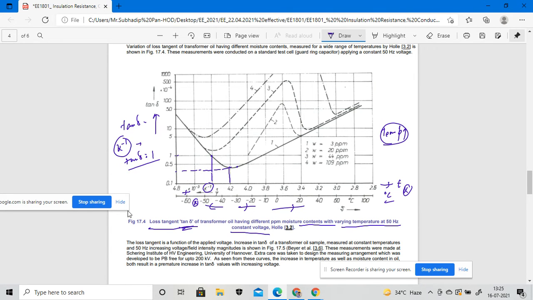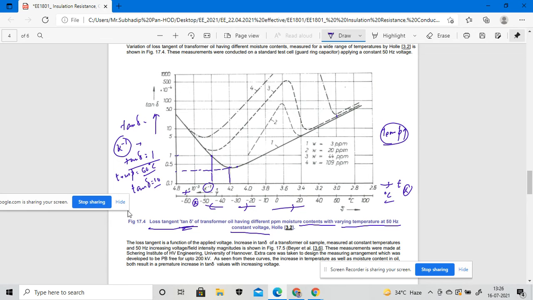So we will see that at certain values of the temperature, if I increase the temperature, my tan delta value will increase simultaneously. Okay, so if my temperature is 60 degrees centigrade, then for that case my tan delta will increase. So depending upon what the temperature is, and we are putting the different ppm moisture content, this is how we are calculating using this particular graph.